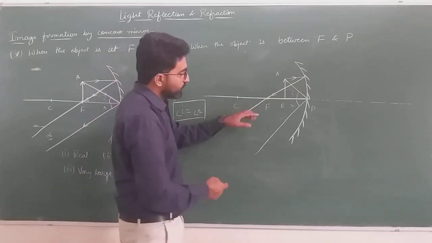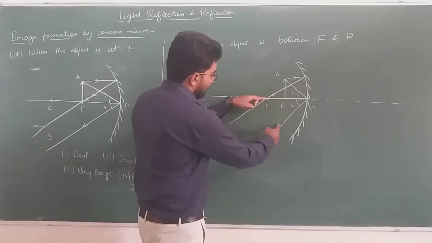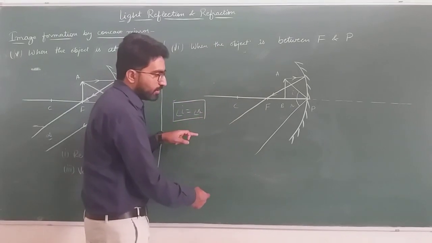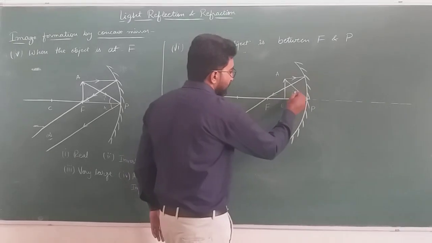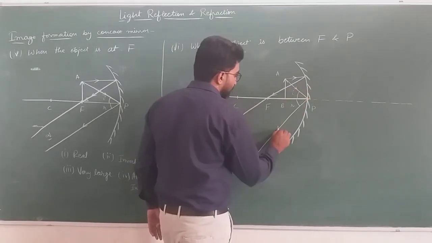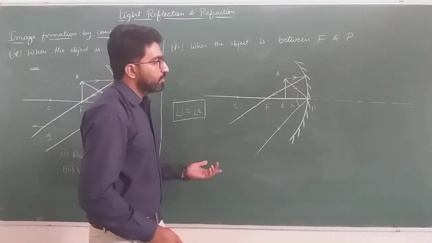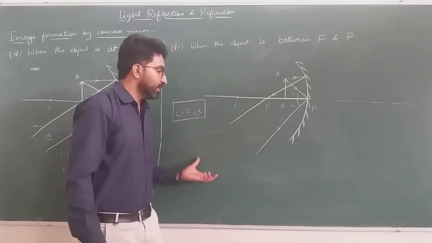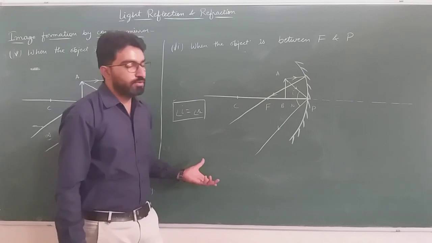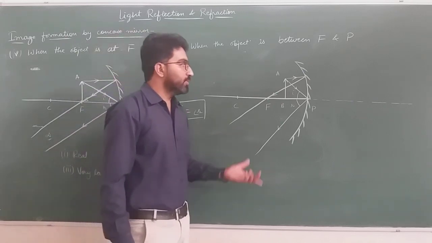We can see that both of the light rays are going far from each other, and the separation between both of the reflected light rays is increasing. So these reflected light rays never meet on the left hand side of the concave mirror.